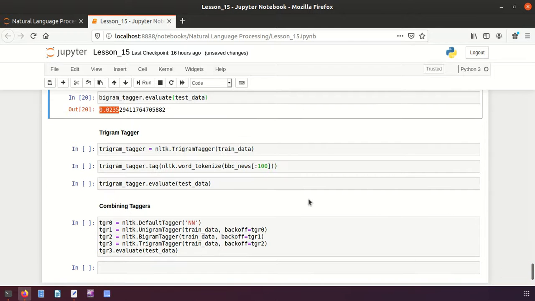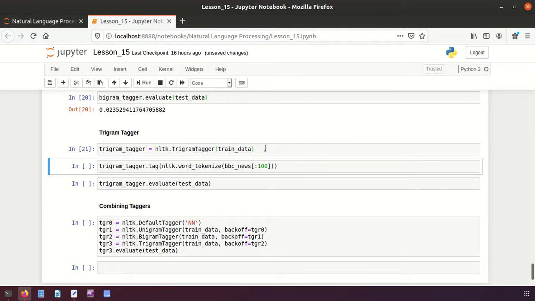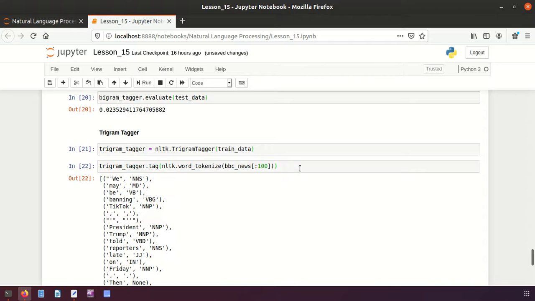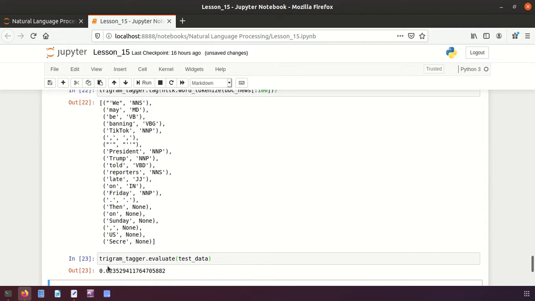And now let's see, if it is trigram, you will be calling this function, the same way. I'm training it, and then let's see whether it is assigning. Yeah, it is assigning, but still it is not trained fully because the number of features is less, so these things are not identified. And now let's evaluate them. This is the evaluation result.